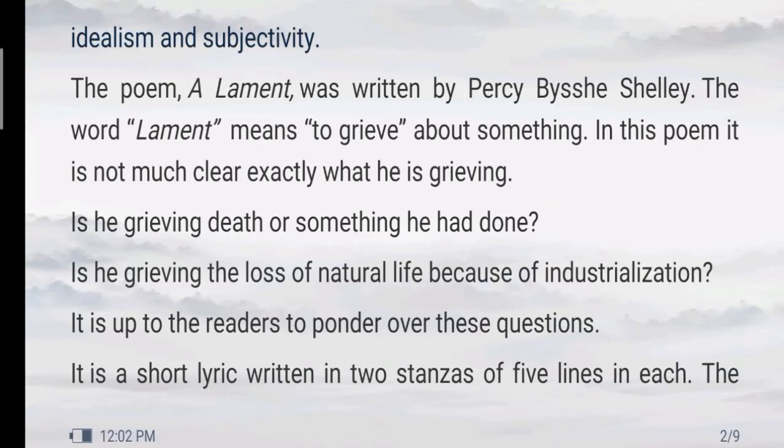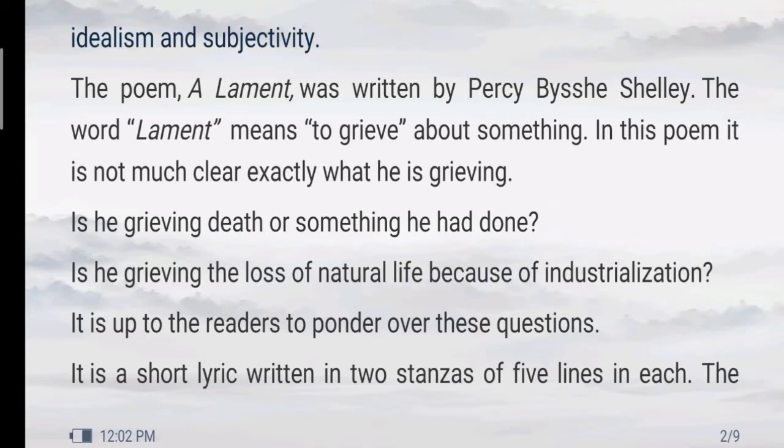So, from the title itself, as a reader, we come to know that P.B. Shelley has tried to express his sorrow, his sadness, his disappointment in this poem. In this poem, it is not much clear exactly what he is grieving at. Okay, why he is so sorrowful or why he is so sad, that is not clearly mentioned in the poem. So we have some questions in our mind.